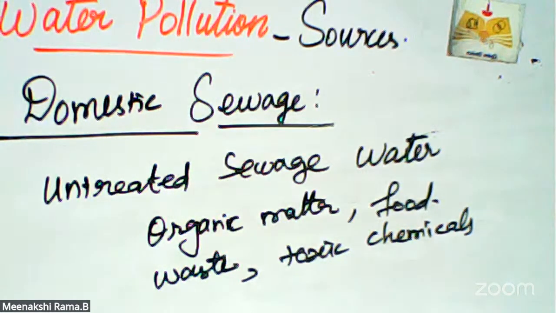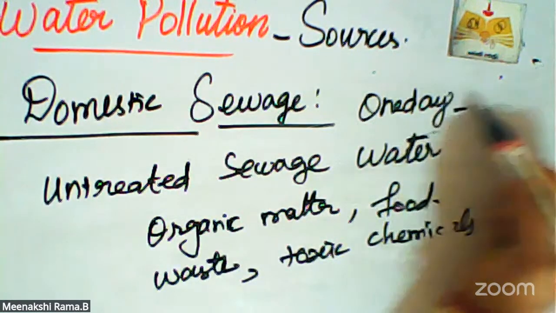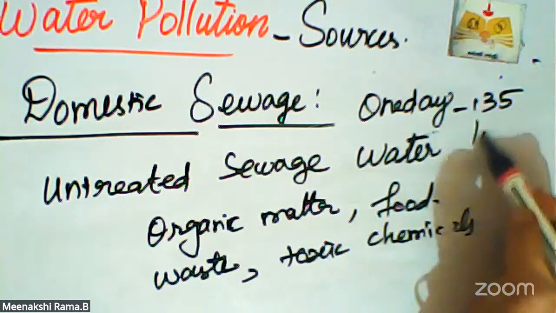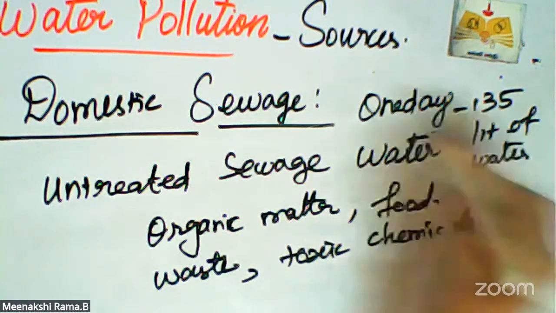On average, a person uses 135 liters of water per day for washing, clothing, and bathing purposes. So one man uses 135 liters of water in one day.